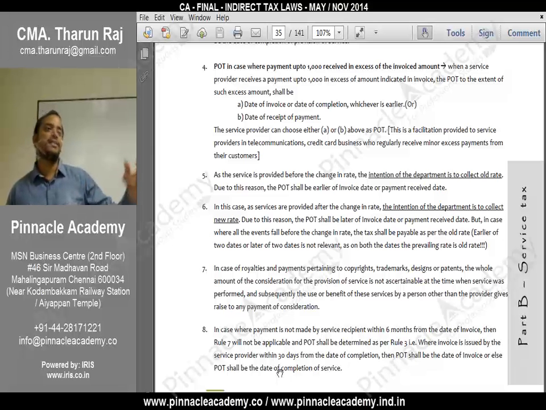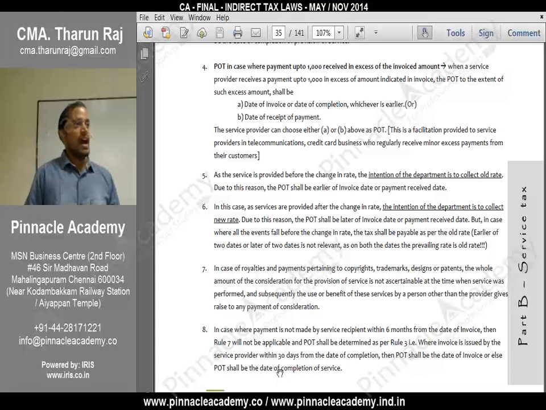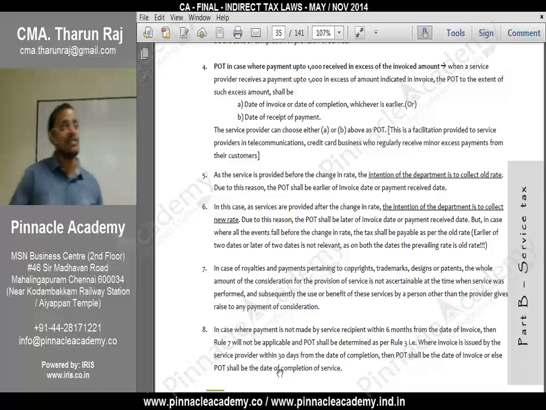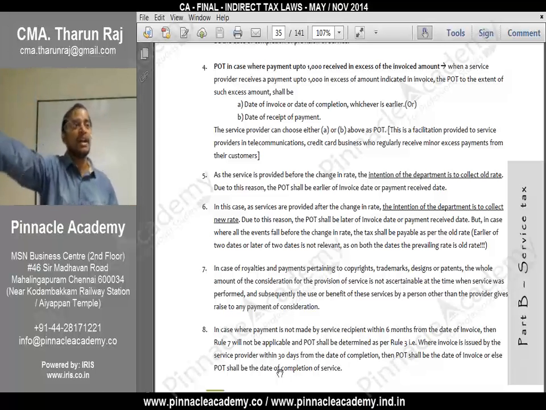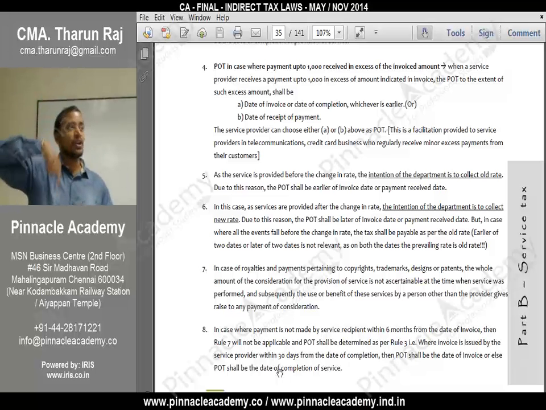So the subscribers will pay more than the bill amount, and one such subscriber paid 2,000 rupees. I have raised an invoice for how much? 1,815. And I will be calculating service tax on 1,815, and some amount it comes to, and I will deposit it into the government's account. But how much have I received? 2,000. Logically speaking, on the difference amount also I have to pay service tax, right? Because I will raise the invoice later, and I receive money before raising the invoice.